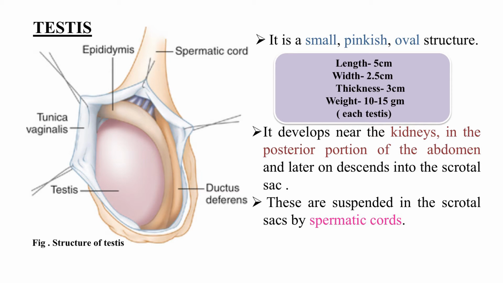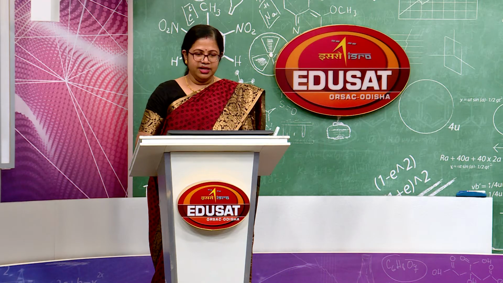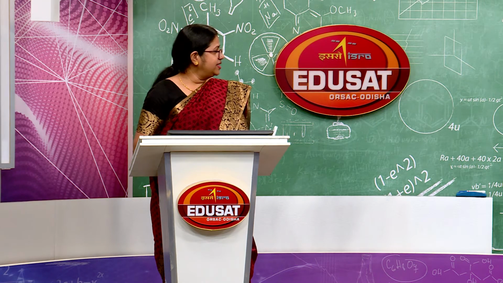By the 7th month of development this testis will descend into the abdominal section and then it will come to the scrotal pouch. If it is unable to descend, then again it will lead to a diseased condition. We will deal with that in diseases. Next, covering. There are three coverings.